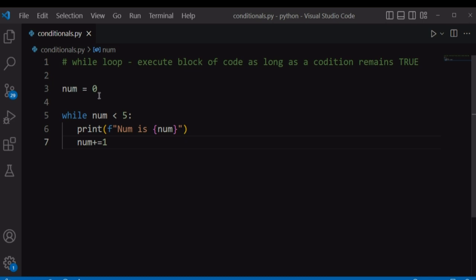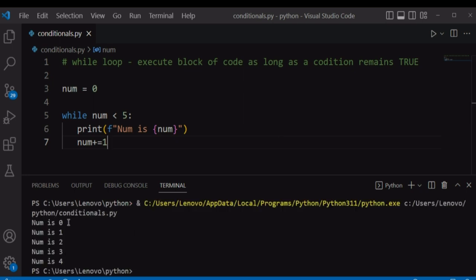Num becomes 5. It will check whether 5 is less than 5, and this condition evaluates to false, and it will not execute this block of code, and it will terminate our loop. So it will print 0 to 4, and immediately after num becomes 5, this condition evaluates to false, and it will break out of our loop.